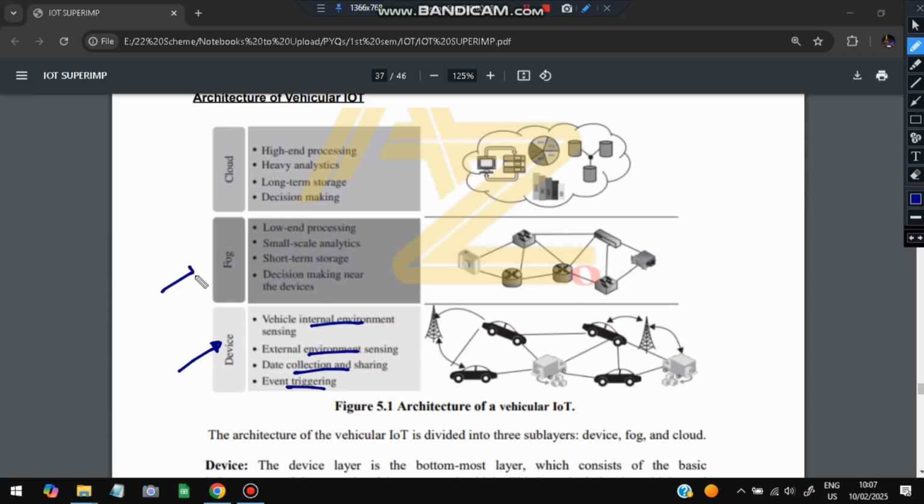Okay, next is the fog layer. Fog layer will have the low end processing, small scale analytics, short term storage, and decision making near the devices. This is a lower level of processing. Higher level of processing happens in the cloud, which includes higher end processing, heavy analytics, long term storage, and decision making. Okay, now let's have a look at each layer.